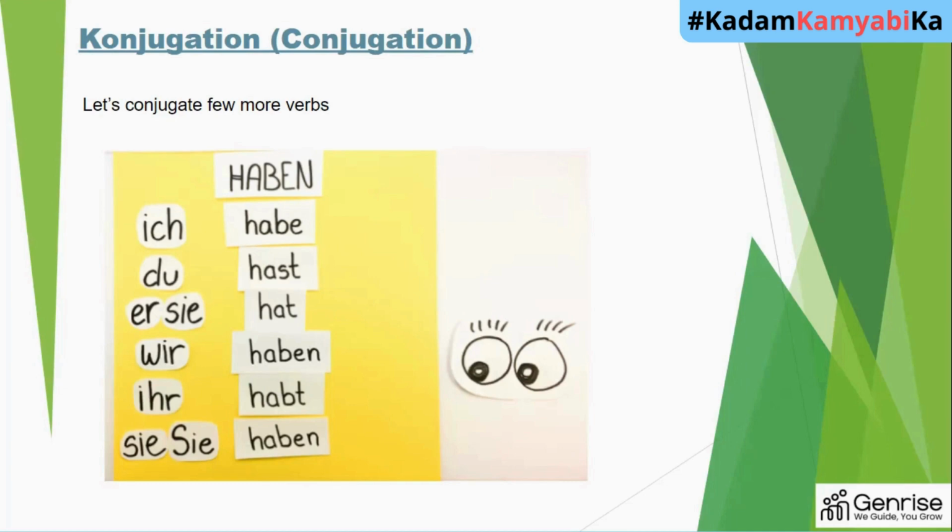Er hat. Wir haben. Ihr habt. And sie haben.